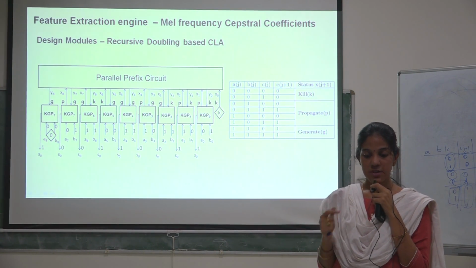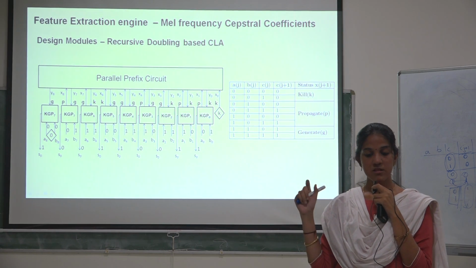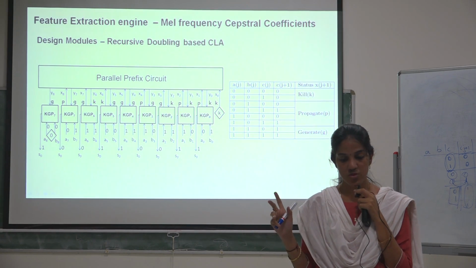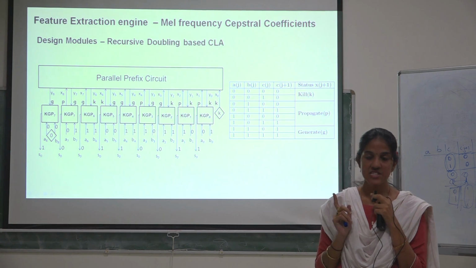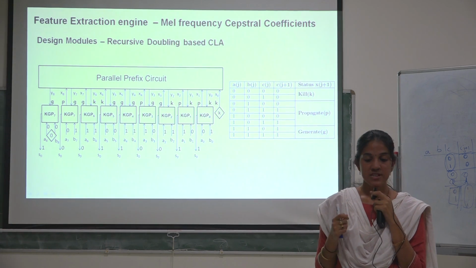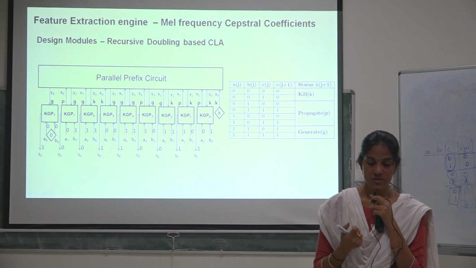The A0 and B0 here are the LSB bits of the two inputs. The KGP 0 module computes the carry status of those two inputs.